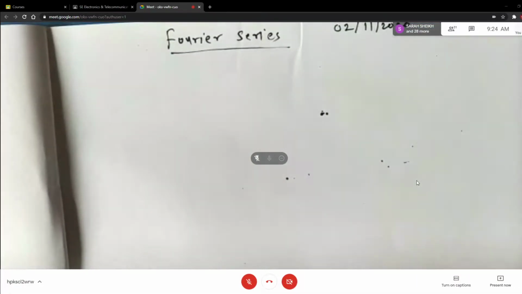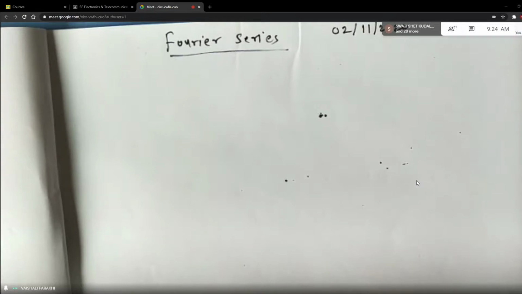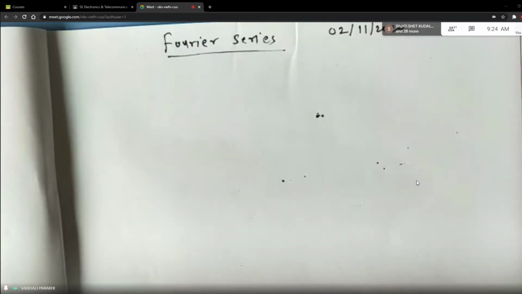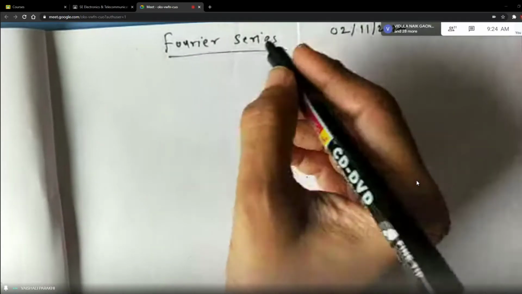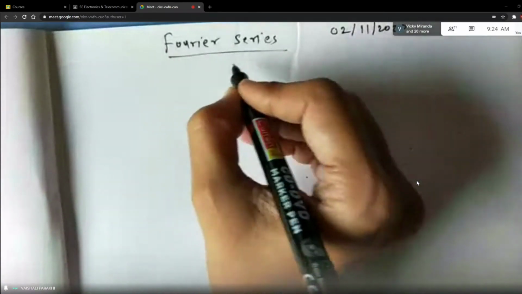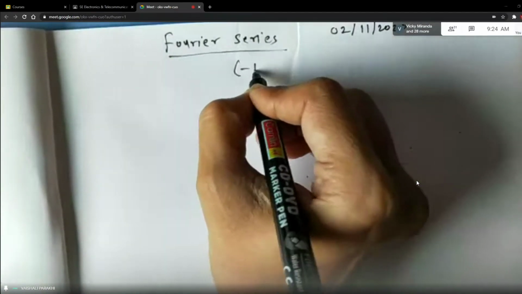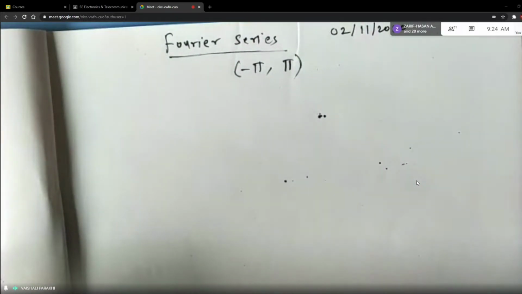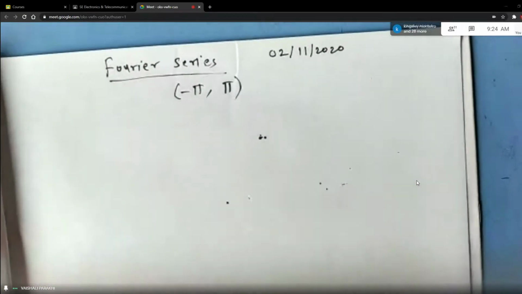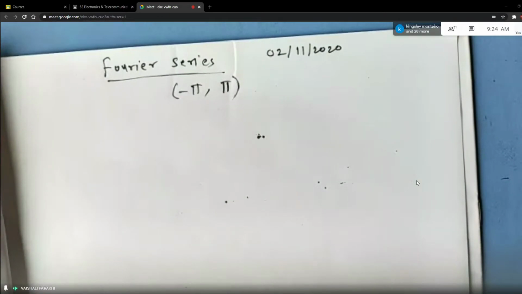Expansion of Fourier series in the interval 0 to 2 pi, right? Now today let me explain how to go about the interval minus pi to plus pi. Now when the interval is minus pi to plus pi, the function is defined in this particular interval. Then how are we going to find the Fourier series? What are the different formulas for A0, An and Bn?